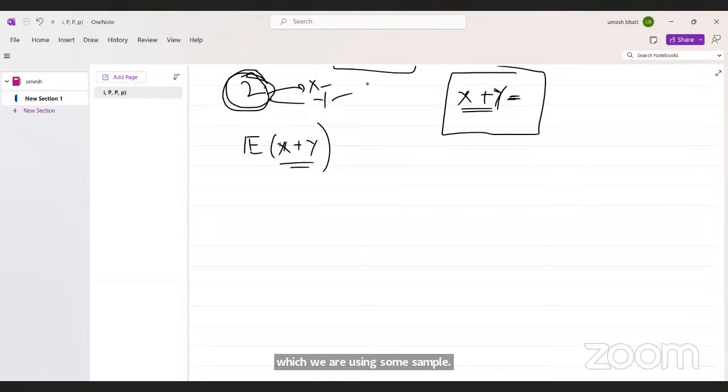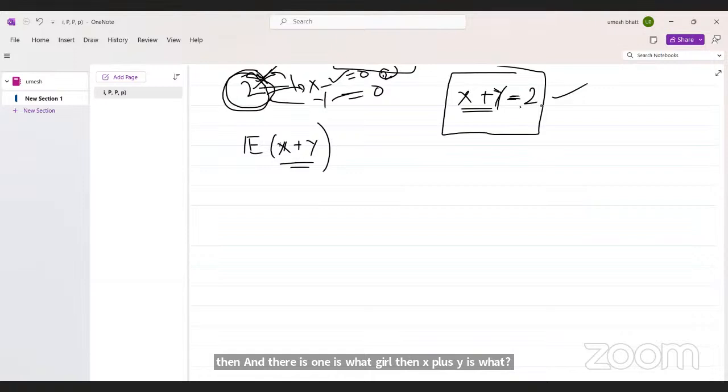2. Then what is x plus y? It's going to be 2, because x denotes the number of boys. If both are boys, then y takes value 0. If both are girls, then x takes value 0. If one is a boy, then the other one is a girl. Then x plus y is 2. In all cases, x plus y takes value 2.